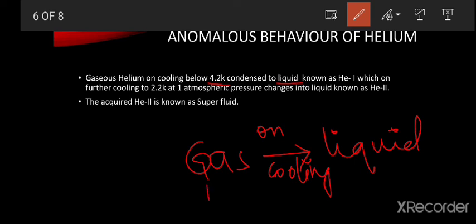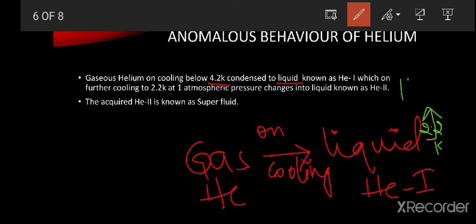See, the normal gaseous helium is converted to liquid helium, that is helium-1, which on further cooling to 2.2 Kelvin at 1 atmospheric pressure is converted to liquid helium-2.